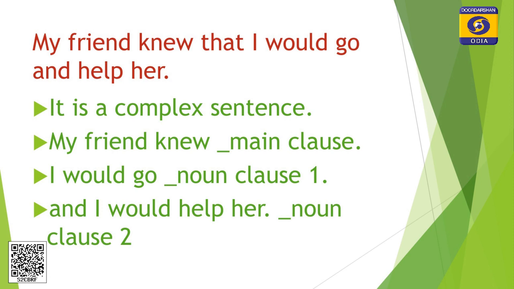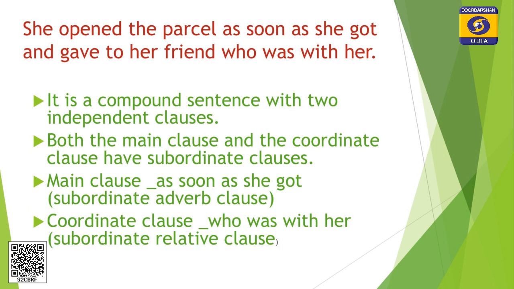The main clause is my friend knew. I would go is the noun clause. And I would help her. In this complex sentence, there are two subordinate clauses, two dependent clauses. In the previous complex sentence, there was one subordinate clause. Clear about the difference? See, this is a peculiar type of sentence and is a combination of different types of